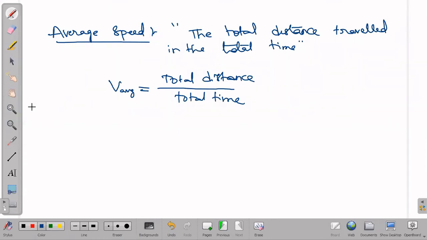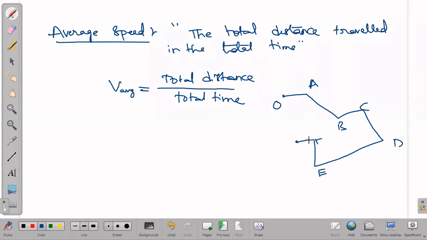Suppose a person started from this point O and is going in this way, taking different paths: A, B, C, D, E, F, and finally ended up at G. So O all the way to G he traveled.